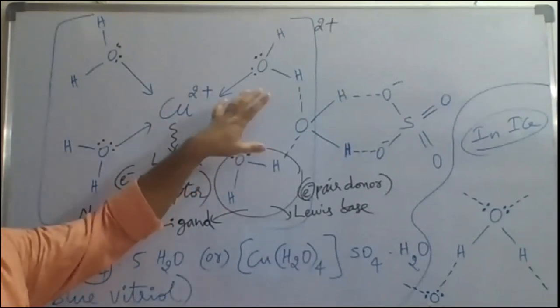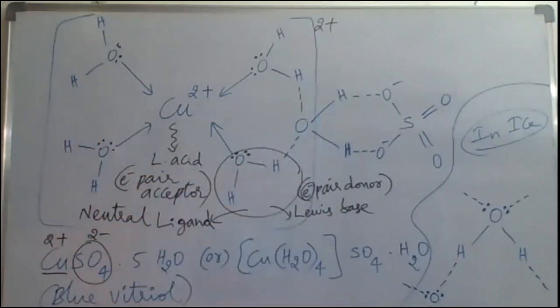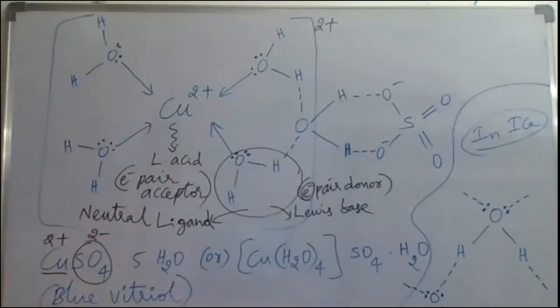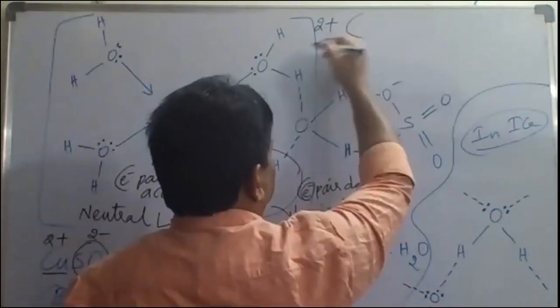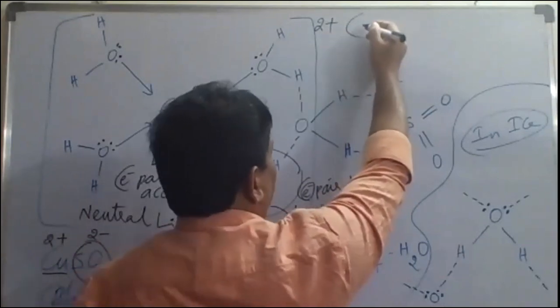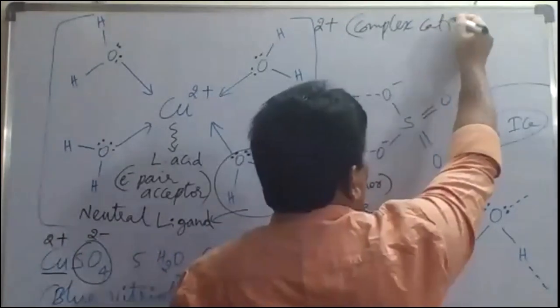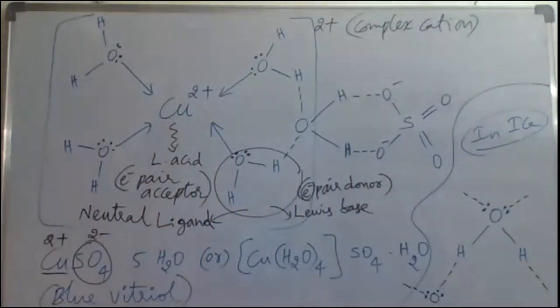It is a cation, so we say complex cation. Whenever the net charge is positive, the total square bracket is called a complex cation. Because of the plus charge, it is called a complex cation. So a complex cation is formed like this.